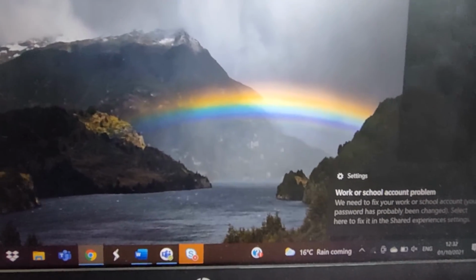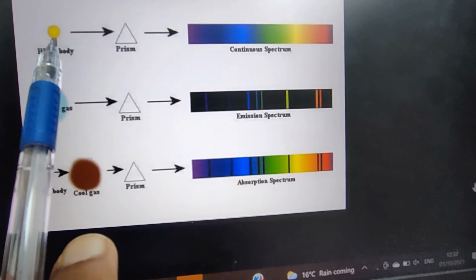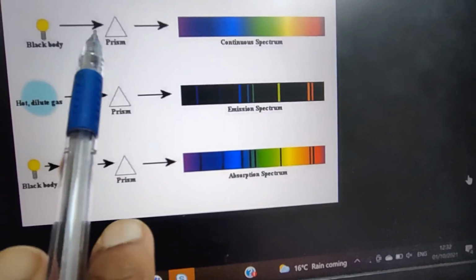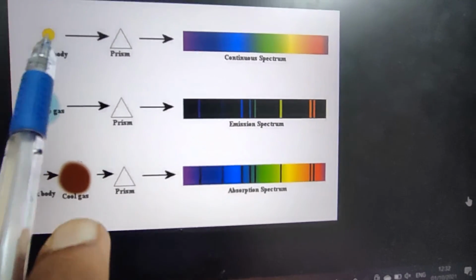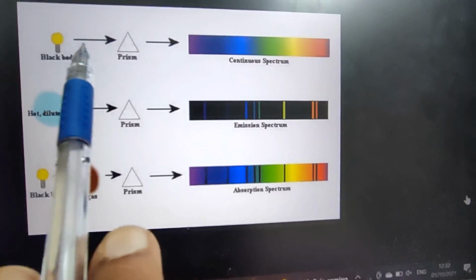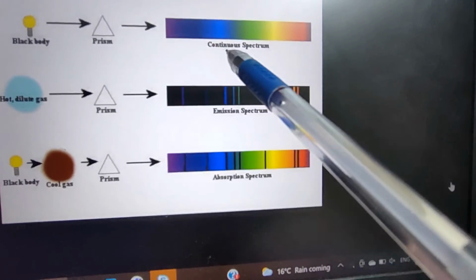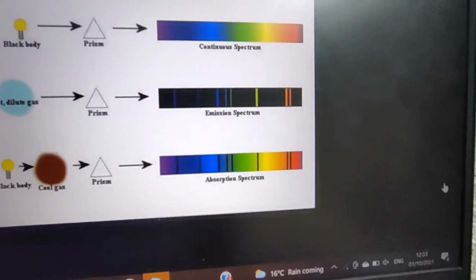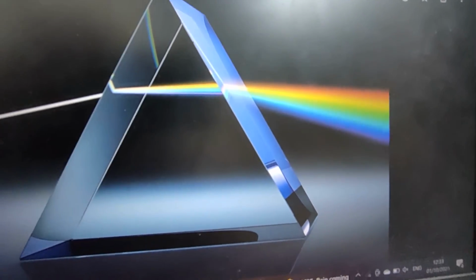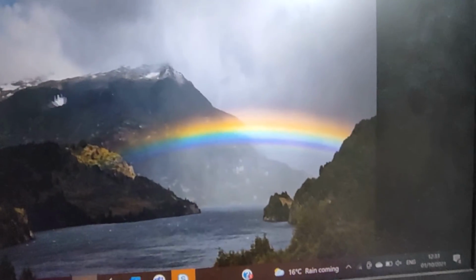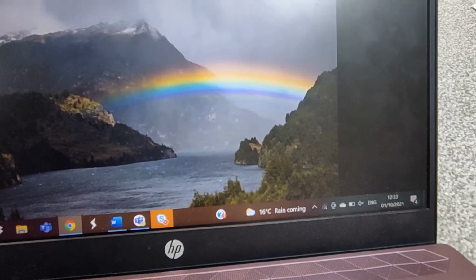If you see this picture, when a black body gives out white light, here they are saying a black body absorbs all radiations and emits all radiations. When this light is passed through a prism, we get a continuous spectrum. Continuous spectrum means the colors are merged like we see in a rainbow. We cannot distinguish between the bands in a continuous spectrum.